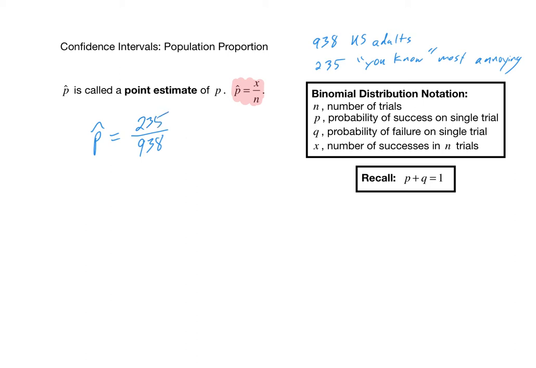So if we take this and convert this to a decimal, this is approximately 0.25. So our point estimate is that roughly 25% of American adults believe that the conversational phrase "you know" is the most annoying of all. Now that we have our point estimate p hat, we can look into computing the margin of error E.